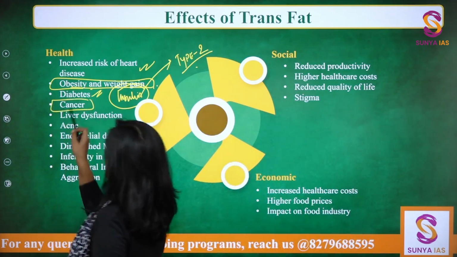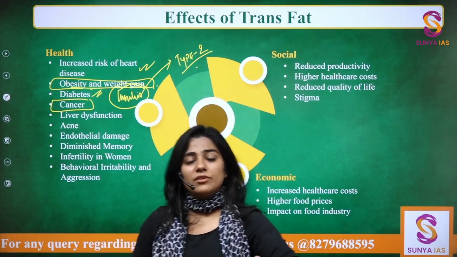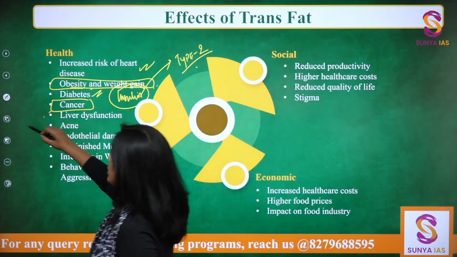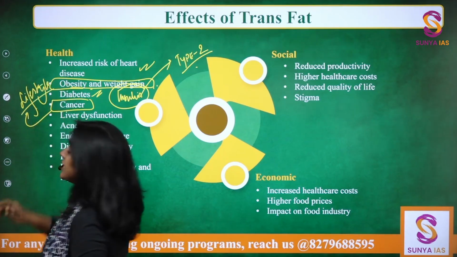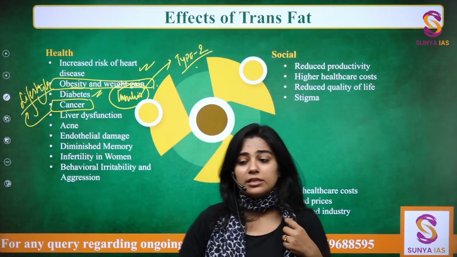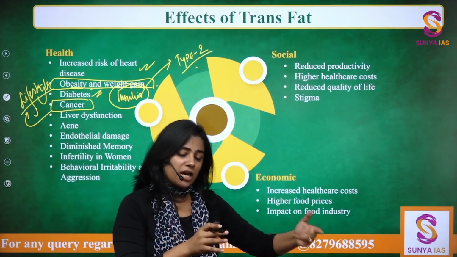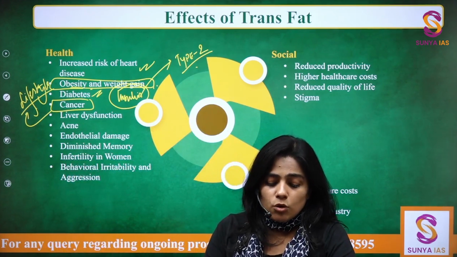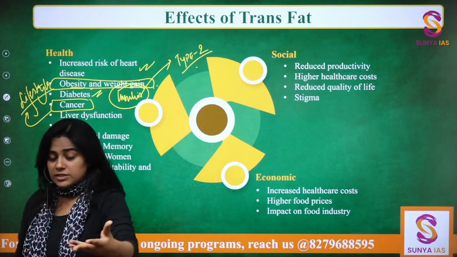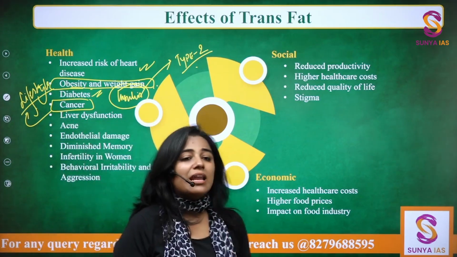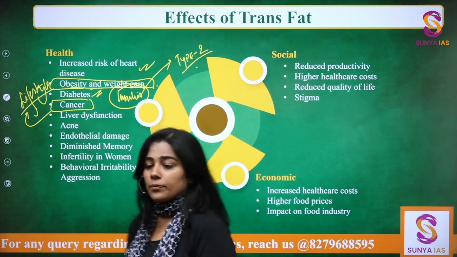Then of course, there is no doubt about the fact that the more obese we get, the more unhealthy we get, the risk of cancer keeps on increasing, and cancer is hence called a lifestyle disease. Things like cancer, yes, this is true actually that cancer also runs in families, but some genes are more susceptible to cancer than others. But overall, when we talk about cancer, in today's lifestyle, it is very easy to develop cancerous tendencies because of the lifestyle that we are having, right?